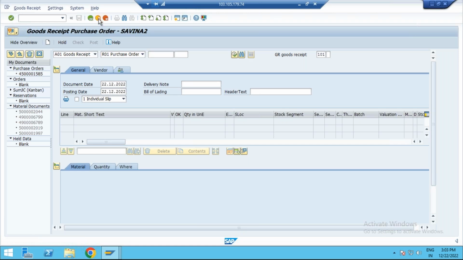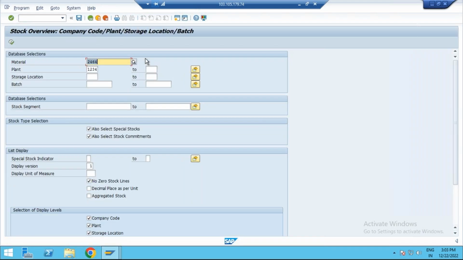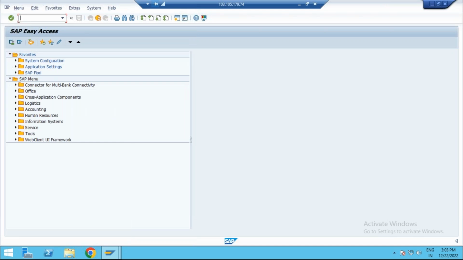Now go and observe the stock overview. Is there any change in the stock overview report? It is the same stock overview report here. Your storage location here is 171, right? So enter your 171A. For this plant and storage location, how much did I receive? You can see this is almost all the same. This is the MMBE report. Apart from this, now please go to MIGO.